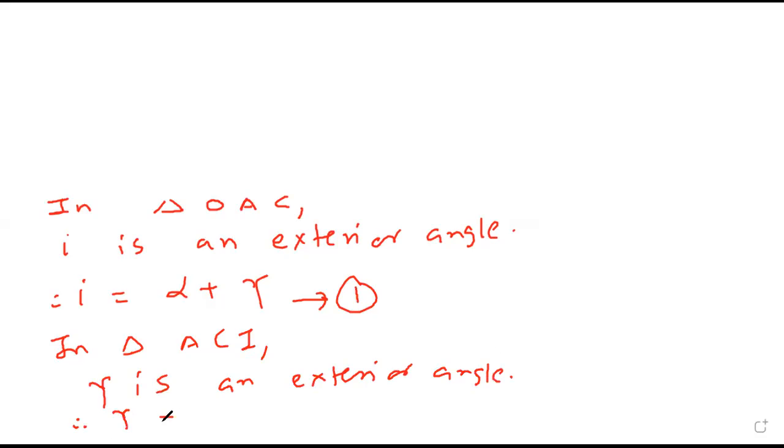Therefore, gamma equals R plus beta, so R equals gamma minus beta.